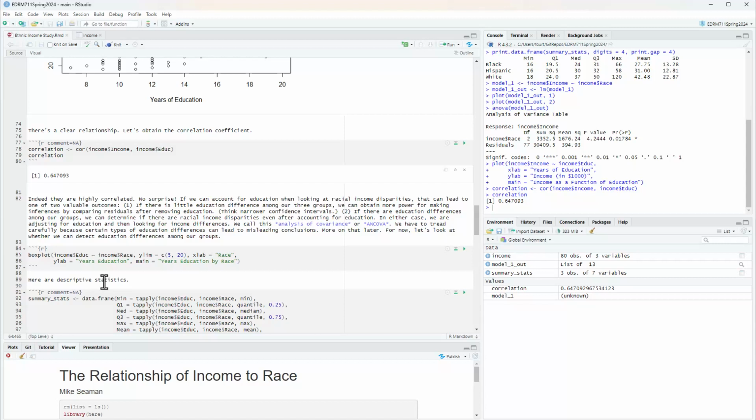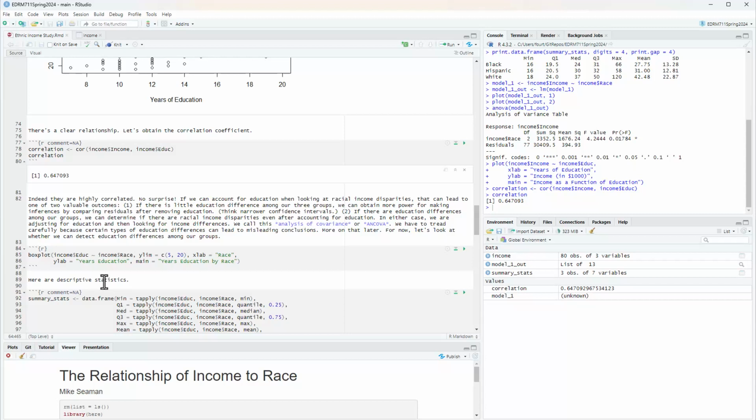If we can account for education when looking at racial income disparities, that can lead to one of two valuable outcomes. Suppose there's little education difference among our three groups. Well, then you would not expect it to be making a difference in terms of what kind of income you have in the three groups.